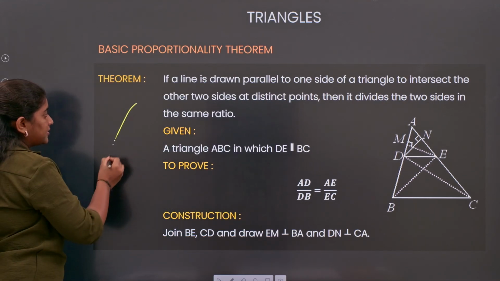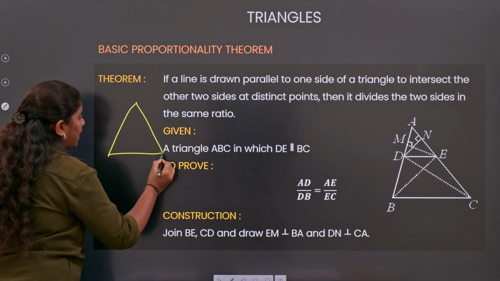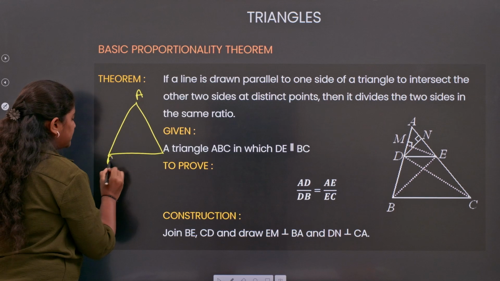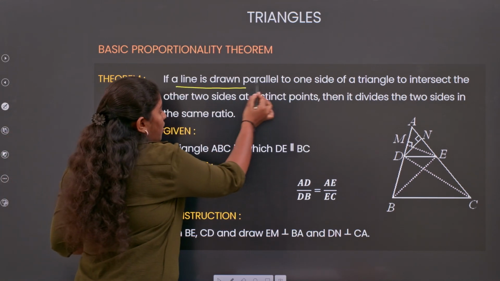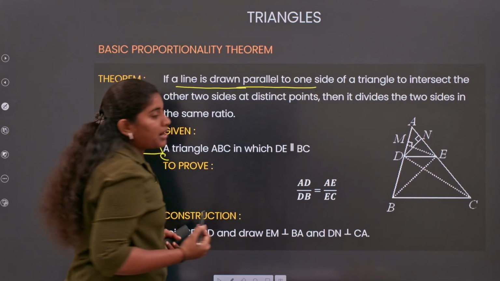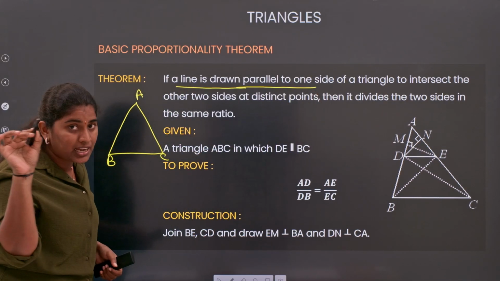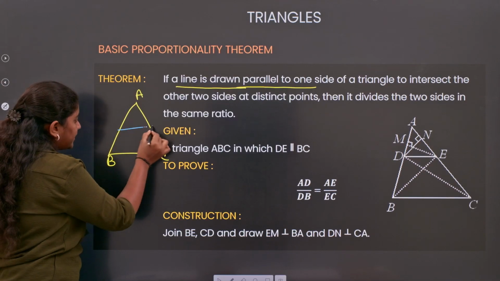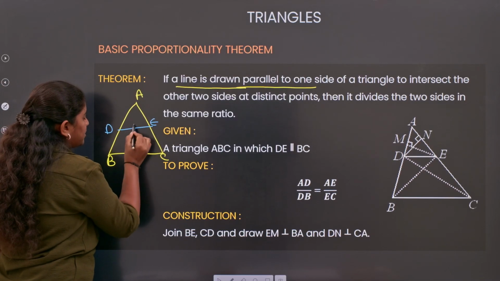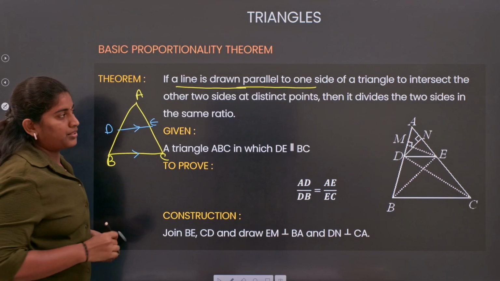Simply analyze it. I have here the triangle ABC, right? If a line is drawn parallel to one side of a triangle, I need to draw a line which is parallel to one side. So I am taking a line DE which is parallel to my BC, right?